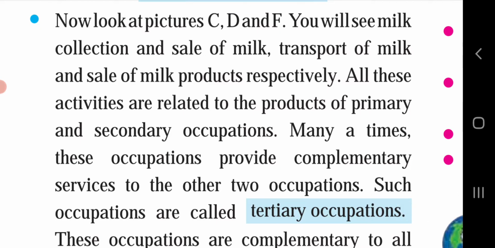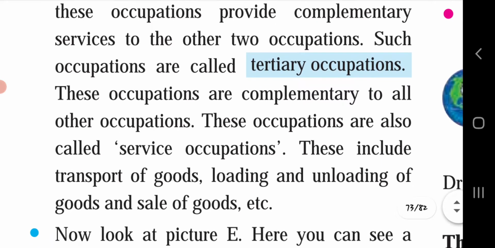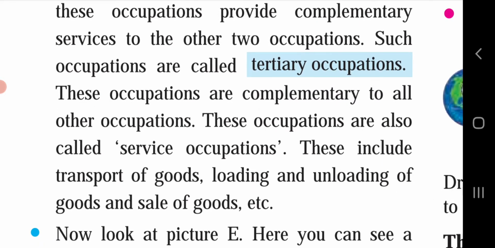Secondary occupations are the occupations which are dependent on primary occupation. Now look at the picture C, D and F. You will see milk collection and sale of milk, transport of milk and sale of milk products respectively. All these activities are related to the products of primary and secondary occupation. Many times, these occupations provide complementary services to the other two occupations. Such occupations are called tertiary occupation.